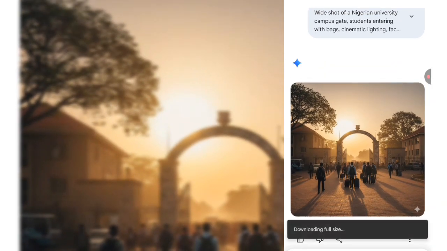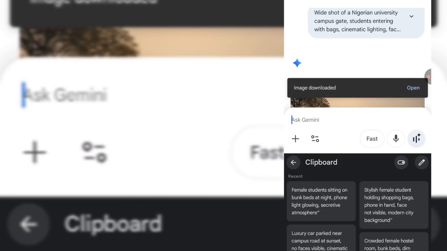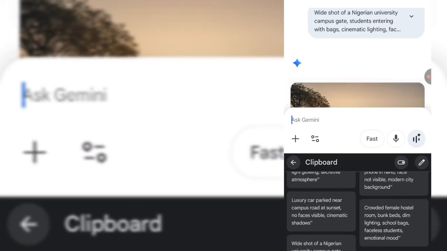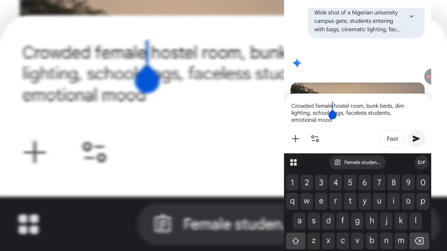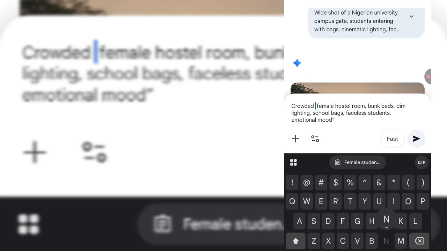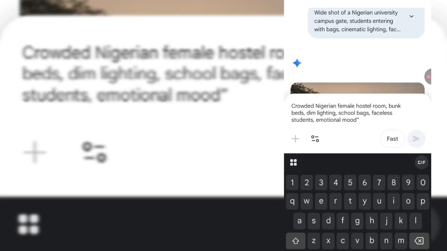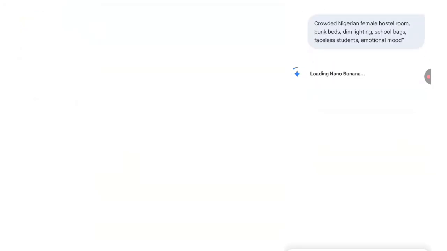I'm going to save this and then I'm going to give it the next prompt. So I'm going to give it the next prompt and I'm going to let it load.